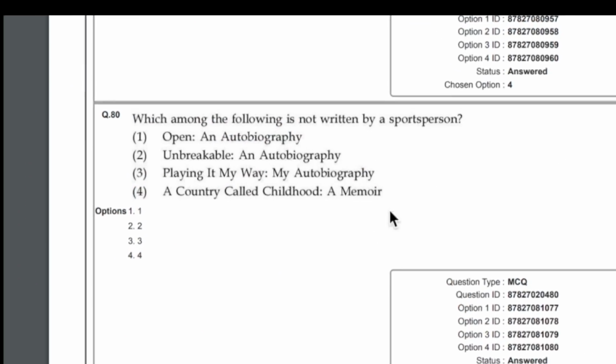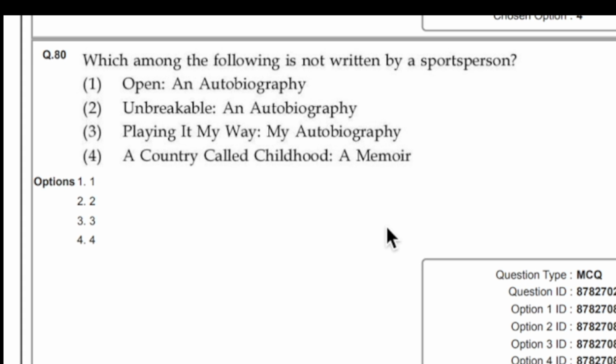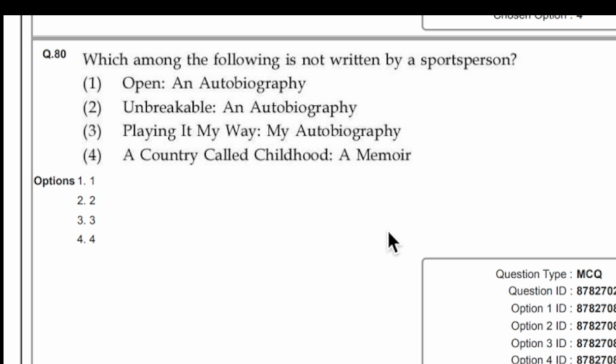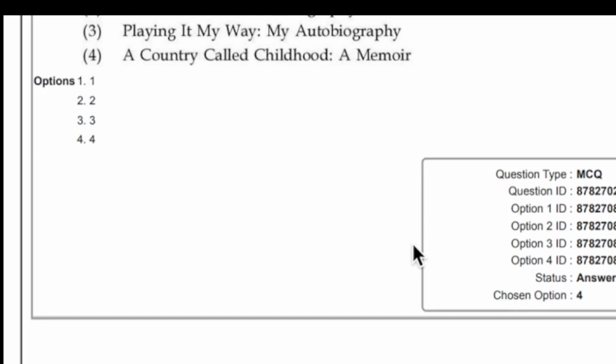So let's move on to the next one. You can skip this question. Again, this is from Indian literature, and we are not getting any good question from Indian literature. 3 questions till now we have seen in Indian literature, and all these 3 questions do not make sense, and I can tell you with guarantee no one can answer these 3 questions with 100% accuracy.